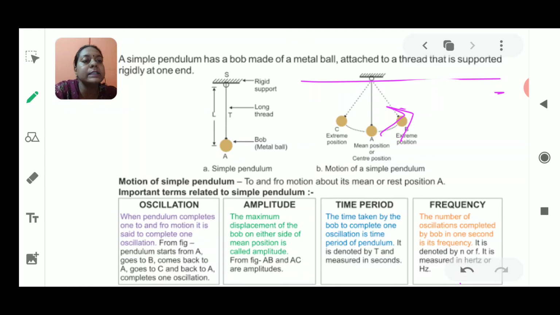Next, what is time period? Time period means the complete time required for completing one oscillation, one to and fro movement. Now, what is frequency? Frequency is the number of oscillations completed by the bob in 1 second. It means how many times the bob moves to and fro in 1 second. That is known as frequency.